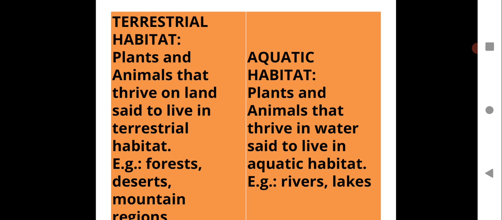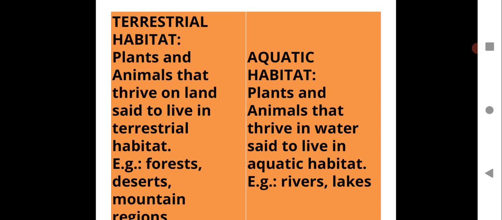That's why it is called terrestrial habitat. Examples are forests, deserts, mountain regions. Forest is a habitat, desert is a habitat, mountain region is a habitat. You will find a variety of living organisms in the forests, deserts and mountainous regions.